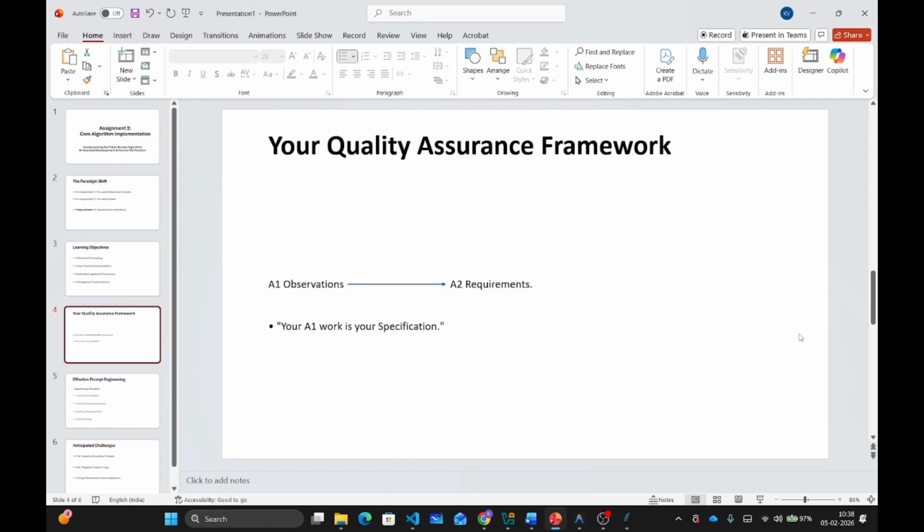So before you write a single line of code, pull out your Assignment 1 work, your observation worksheets, your invariants, and your contracts. These are not just documentation from a previous assignment. These are your specifications for this assignment too.